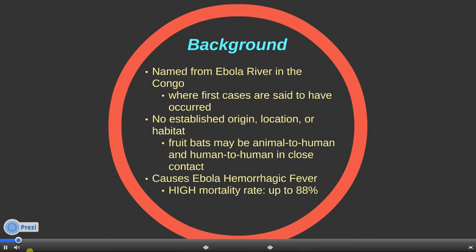The virus has no established origin, location, or habitat, and fruit bats may cause the animal-to-human transmission, and close contact allows human-to-human transmission. The Ebola virus causes Ebola hemorrhagic fever, and this disease has a high mortality rate of up to 88%.